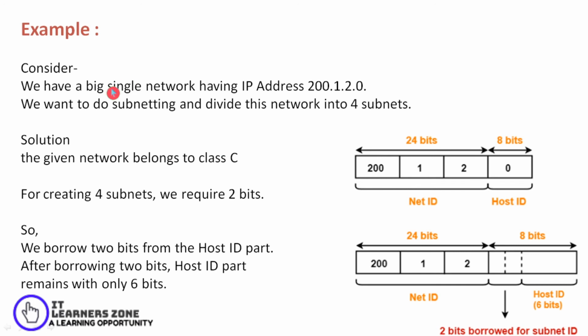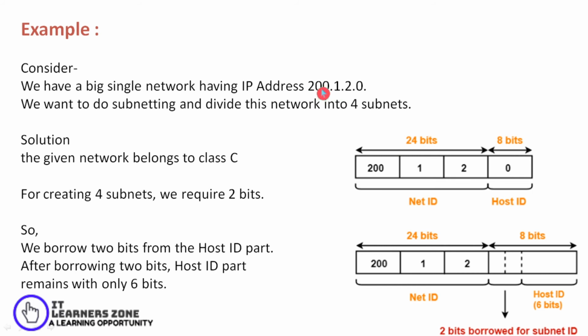This is one example where we are considering a different IP address. The address is 200.1.2.0. Now we have a problem where I want to do subnetting into 4 different subnets. Initially I'll check what sort of address it is, class A, B or C. Since it is 200, I find it's a class C address, so I will consider 24 bits. In case the address is a different one, I will consider that many bits as my net ID.